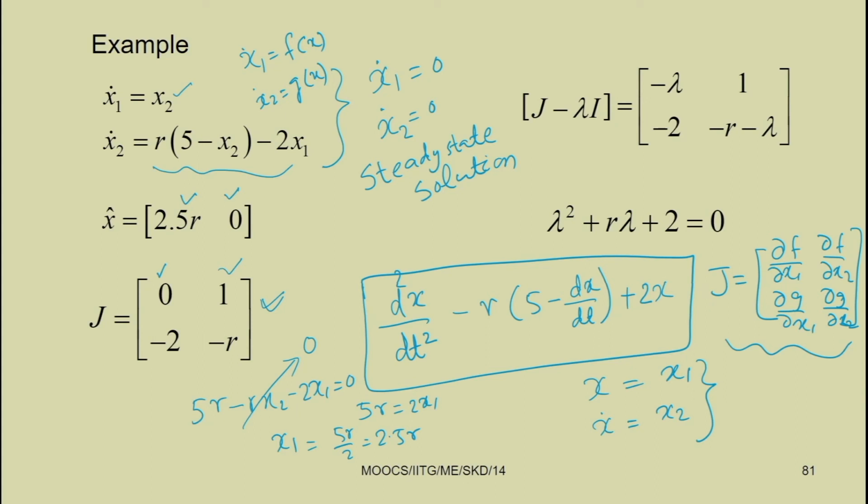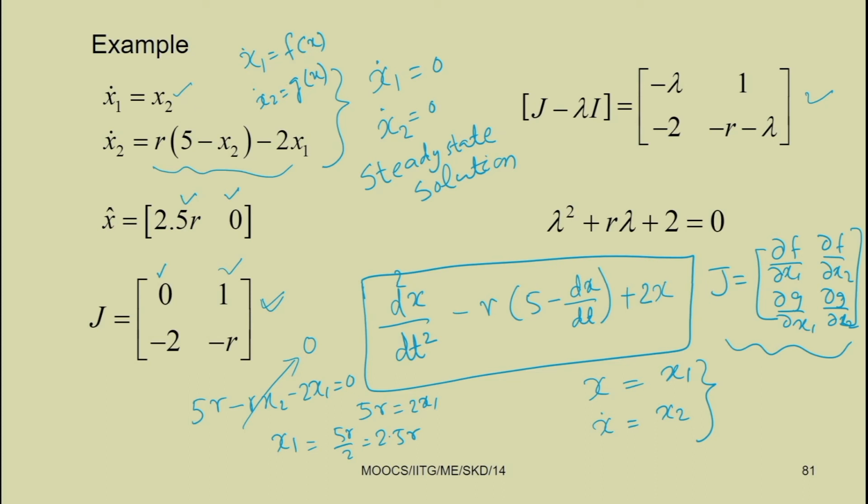We have to find the Lyapunov stability. So, we can find the eigenvalues of this Jacobian matrix. To find the eigenvalues, we can find J minus lambda I. So, J minus lambda I can be written as 0 minus lambda and 1 remains 1, then minus 2 and minus r minus lambda. So, J minus lambda I is equal to this. We have to find the determinant of this J minus lambda I and equate it to 0.